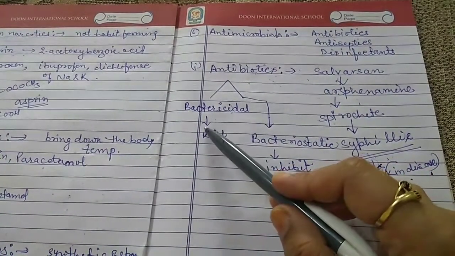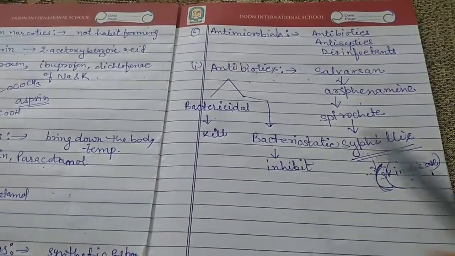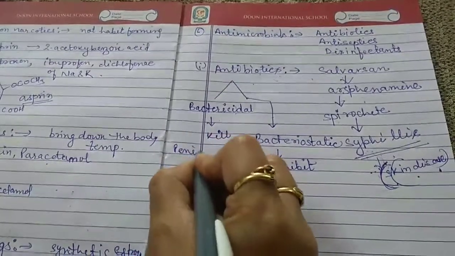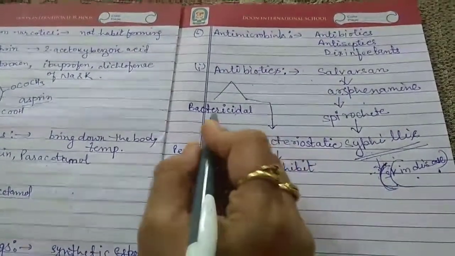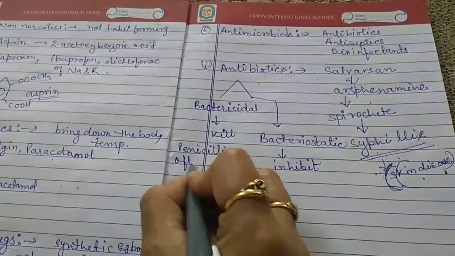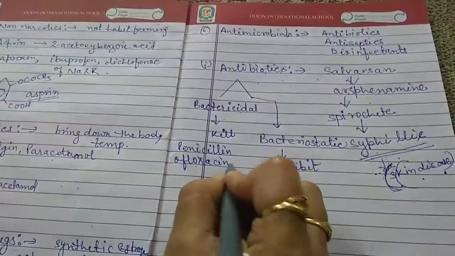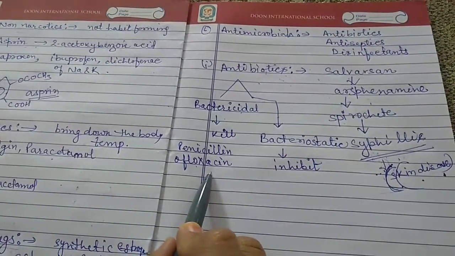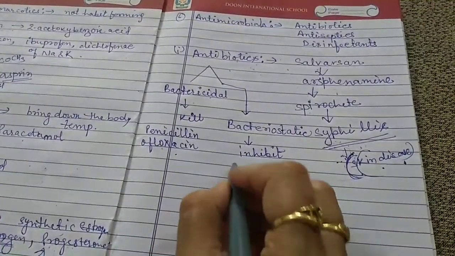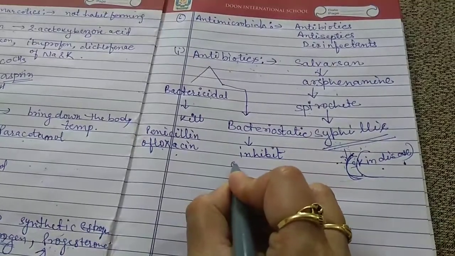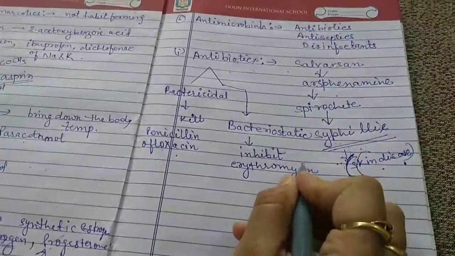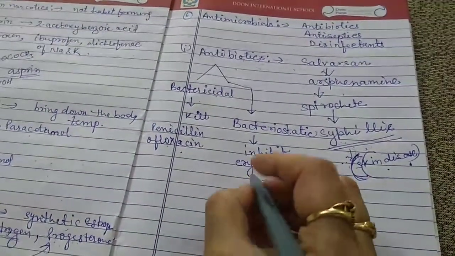So there are some examples of bactericidal drugs, that is penicillin. This is a type of bactericidal drug. It kills the microorganism. Ofloxacin is another type of bactericidal drug. Now examples of bacteriostatic drugs are erythromycin, that is a bacteriostatic drug, and tetracycline, that is also a bacteriostatic drug.